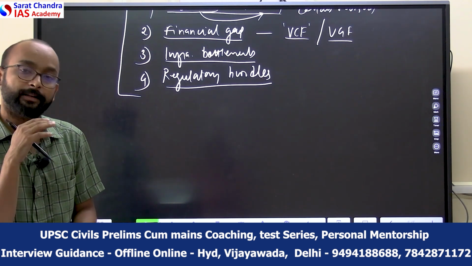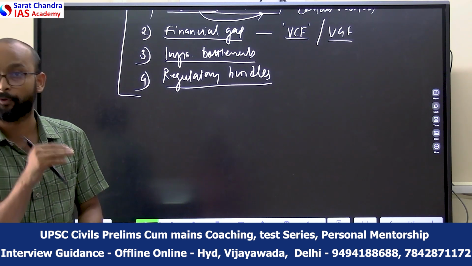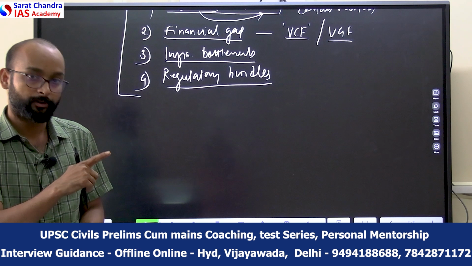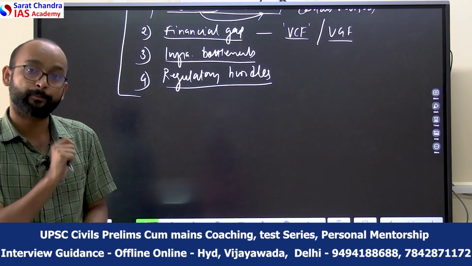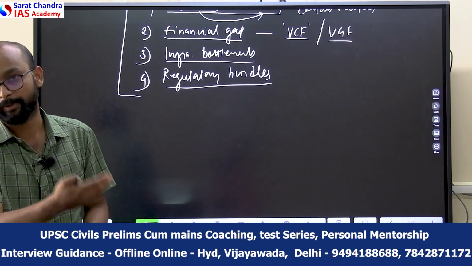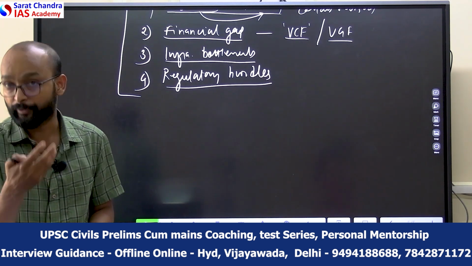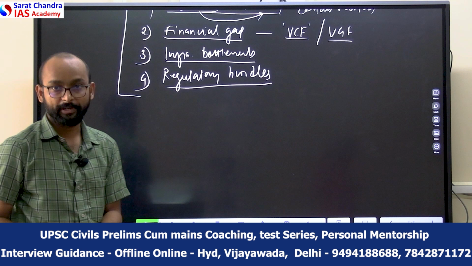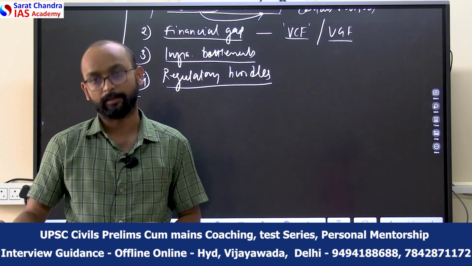You can say that the implementation of this policy in letter and spirit should be the way forward to ensure that these IPRs are protected in India, which helps India achieve Viksit Bharat as well as become a knowledge economy by 2047. Because intellectual property is related to the knowledge economy, you can link that in the conclusion part.